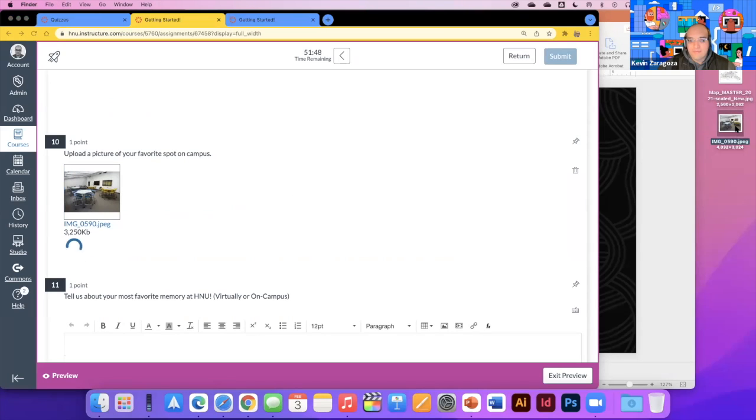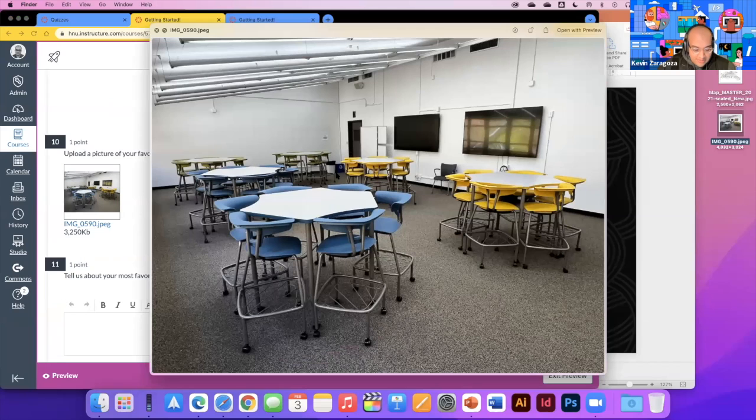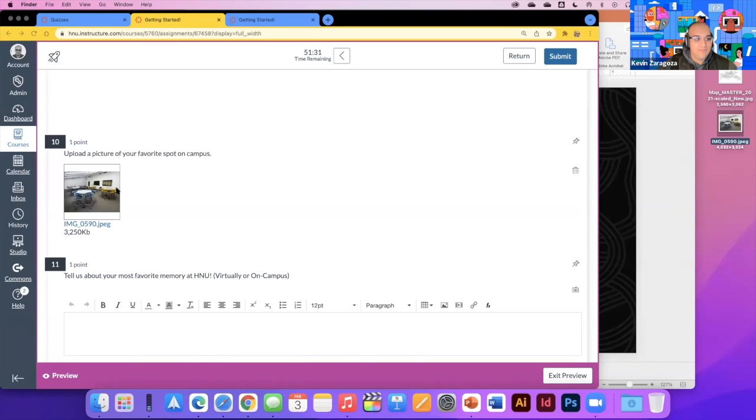And here's another fun fact. This is our brand new classroom found in HEFE 655, 654. Go ahead and take a look if you're ever on campus. We are building this out, making a more active classroom. So this is my new favorite spot on campus. That will be my answer for number 10.